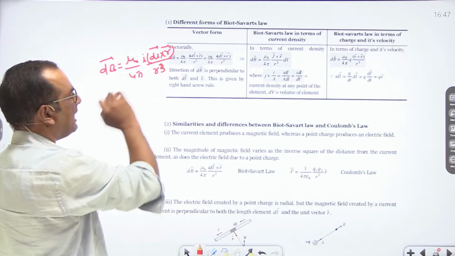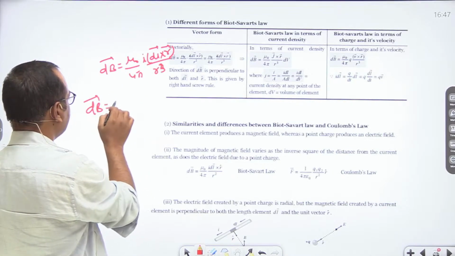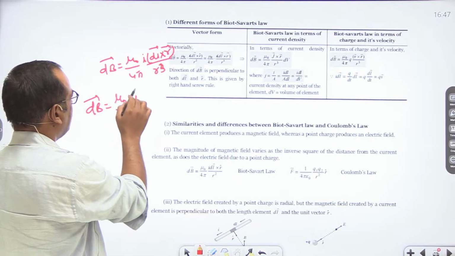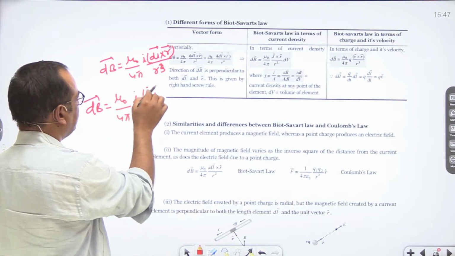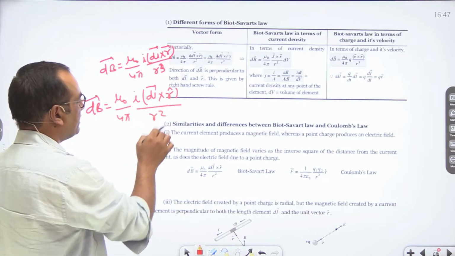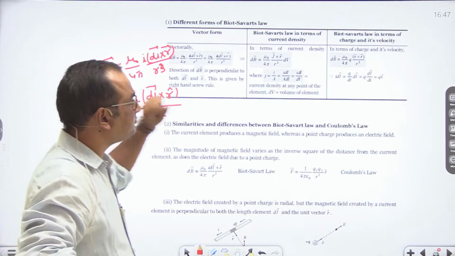If we place here r cap, then we can say that dB vector is equal to mu naught upon 4 pi I dl vector cross r cap upon r square. So these two representations are there in vector form.